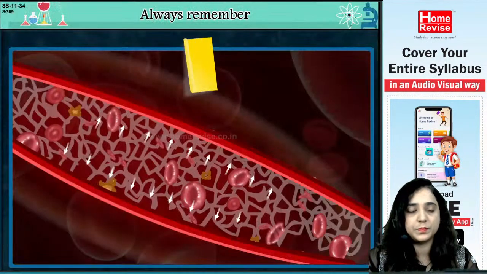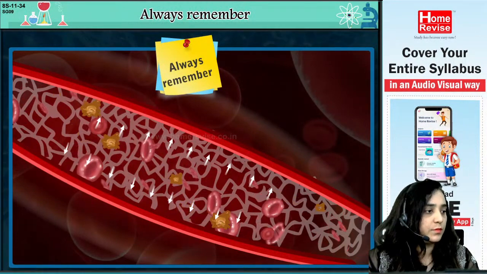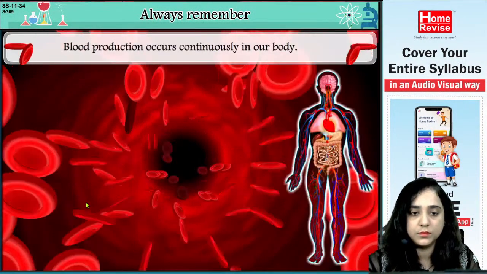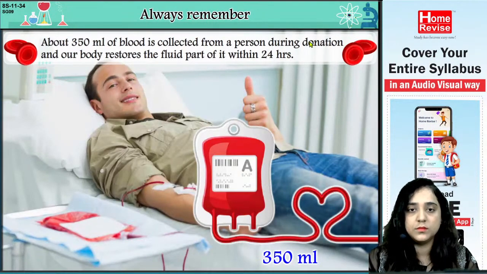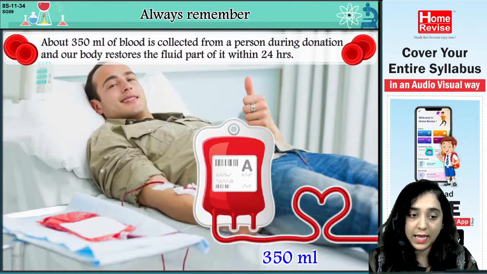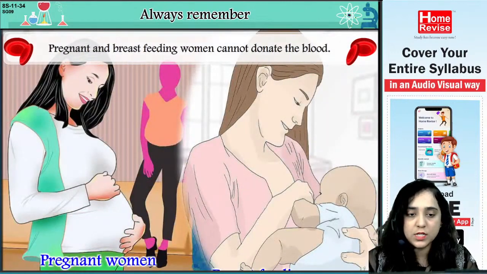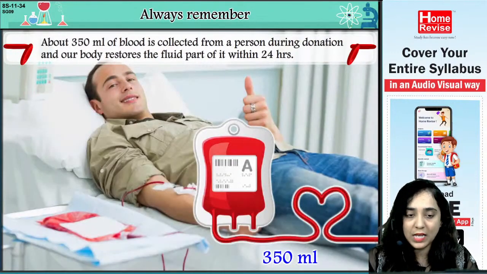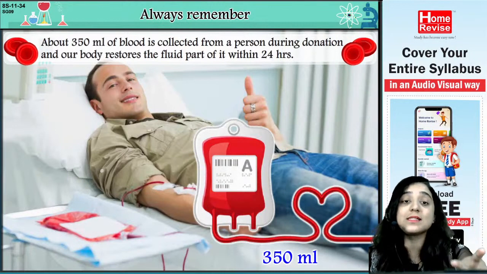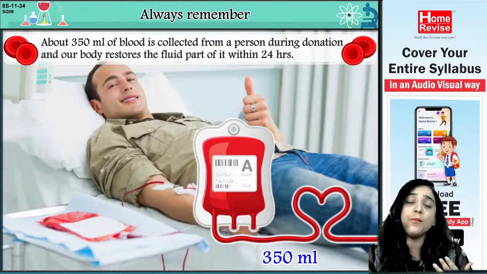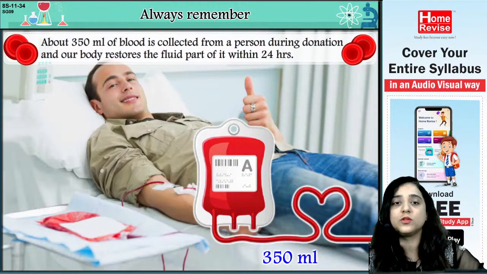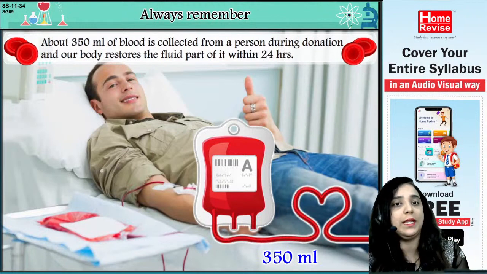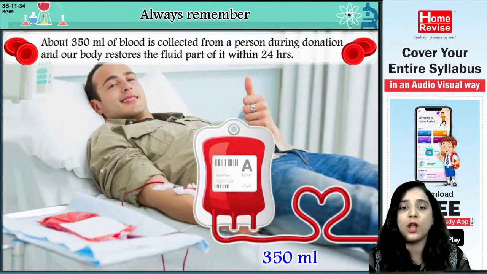Always remember, blood production occurs continuously in our body. About 350 milliliters of blood is collected from a person during donation, and our body restores the fluid part of it within 24 hours. When a person goes for the donation of blood, about 350 ml of blood is collected, and our body is so capable कि वो उस fluid part को restore करता है, वो same amount जो donate किया है, within 24 hours.